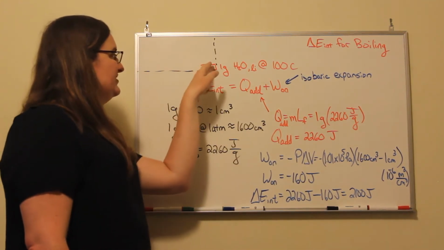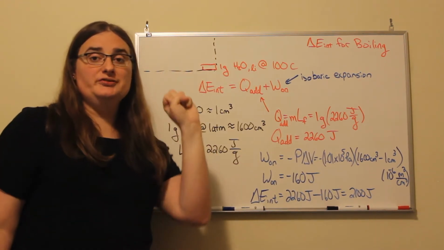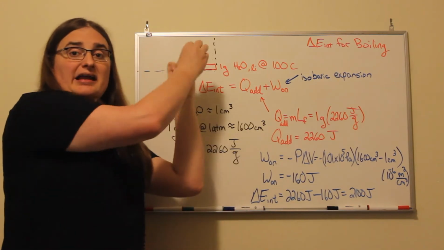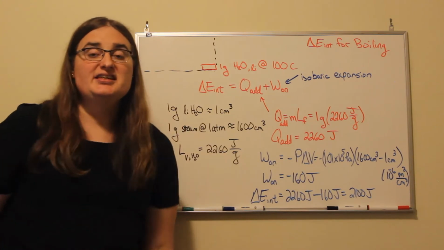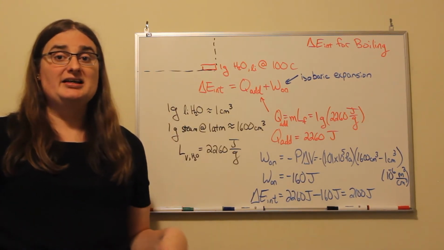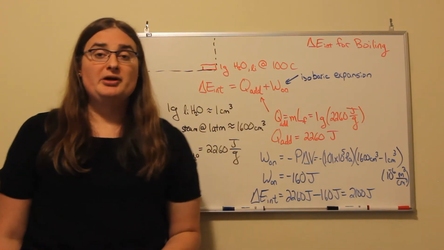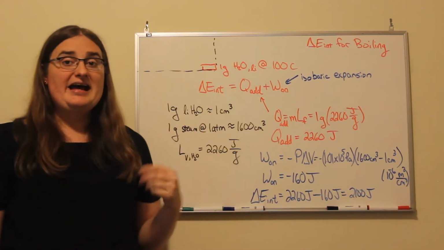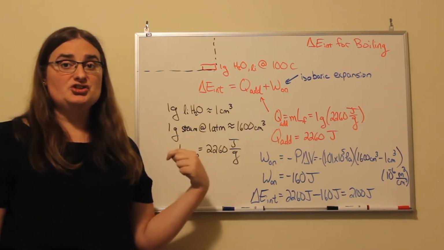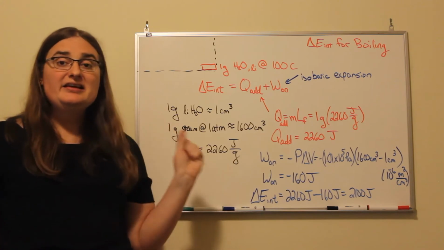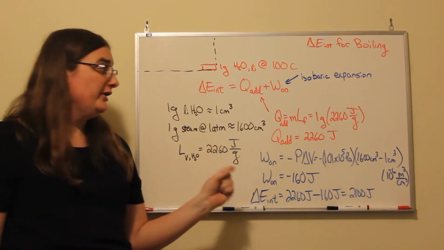So what happens is, as that gas breaks apart, breaking the surface tension, evaporating, it has to expand from that 1 cubic centimeter space to the 1,600 cubic centimeter space that it occupies. So our change in internal energy from the first law of thermodynamics is going to be the heat added to the gas, which is the energy that we have to add to change the structure. So we need the latent heat of vaporization, which for water is 2,260 joules per gram.